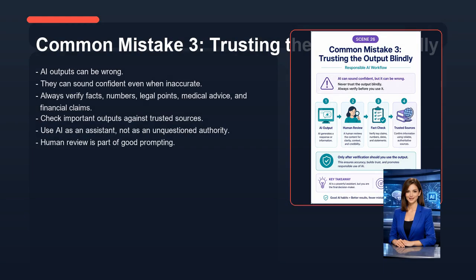Now let's look at common mistake 3, trusting the output blindly. AI outputs can be wrong. They can sound confident even when inaccurate. Always verify facts, numbers, legal points, medical advice, and financial claims. Check important outputs against trusted sources. Use AI as an assistant, not as an unquestioned authority. Human review is part of good prompting.